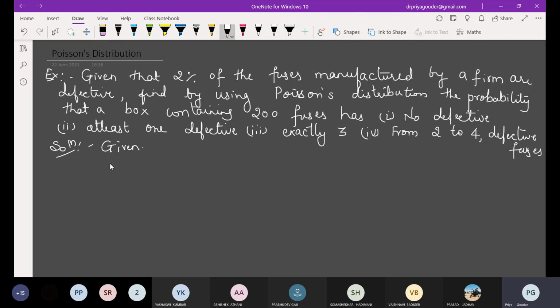And one more thing, even if it is not given, you can identify it. See, there are 200 fuses, so obviously n is large here, so we have to go for Poisson's. And fuses are whole number values, so it has to be discrete. So binomial will not work here. Let us take it now.